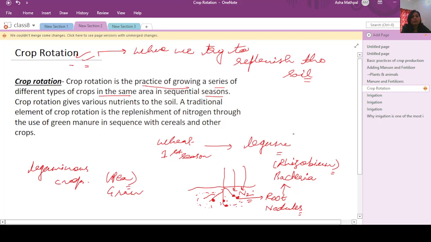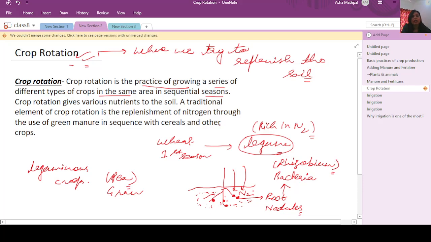That is why if we are growing legume, it means that we are trying to fix, or make the soil rich in nitrogen content. So if wheat is taking too much of the nitrogen from the soil, then in the next season the lost N2 will be fixed by the legume, because the roots of the leguminous plants are able to fix the atmospheric nitrogen in the soil.